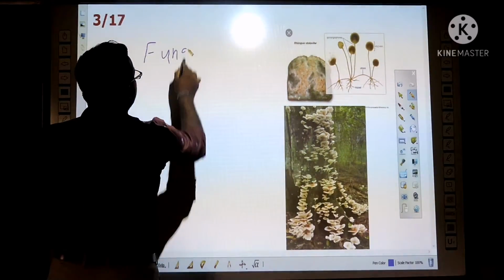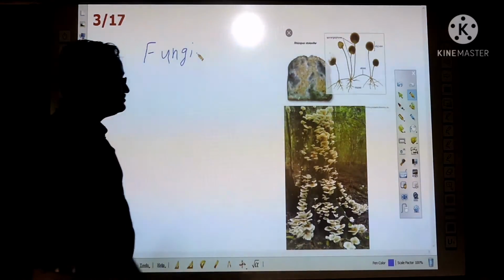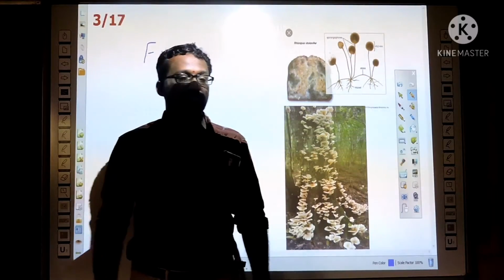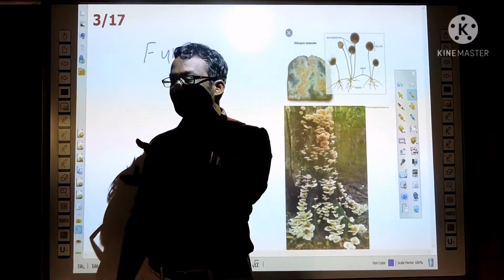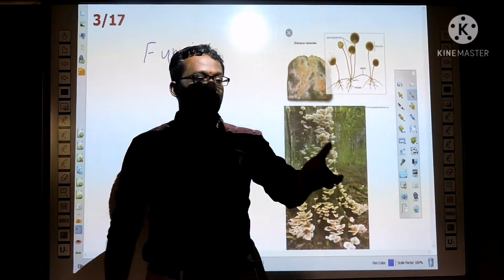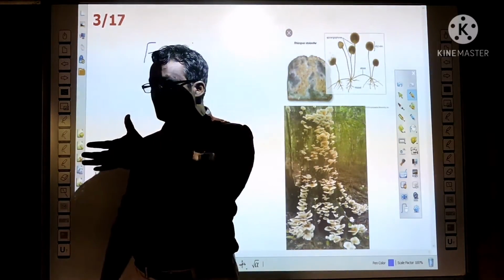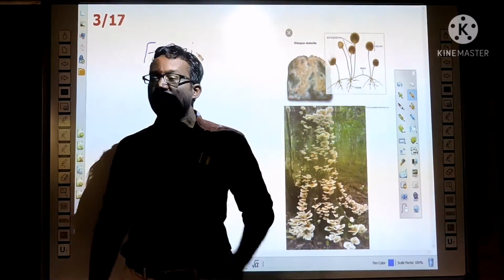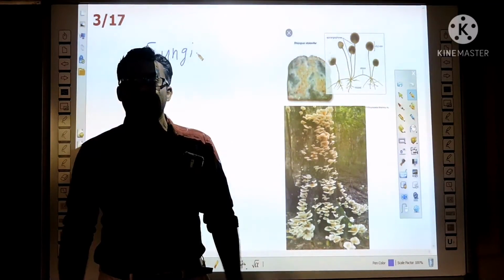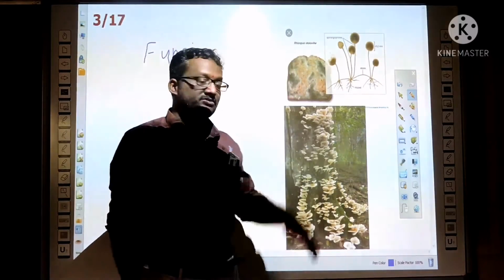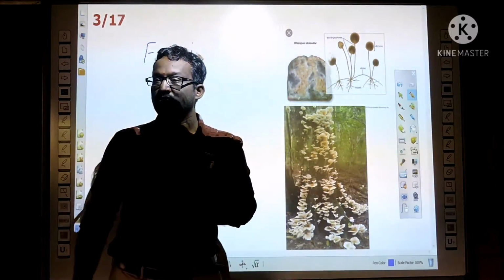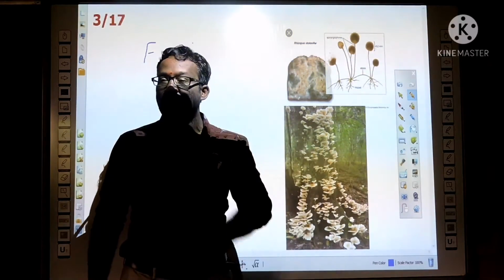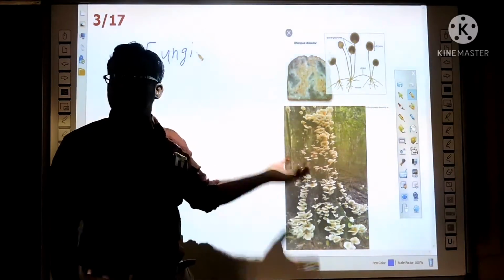Next, the third one is Fungi. You might have observed fungal forms in various places, for example on bread, coconut, cooked curries and pickles. Even mushrooms are fungi. Some mushrooms we eat, but some grow on the bark of trees in the rainy season, and on garbage also. All these belong to the fungi.